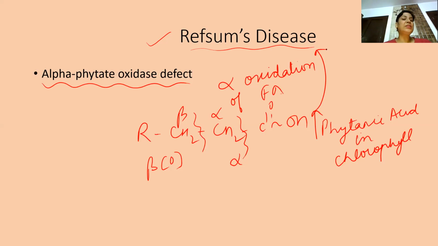The person suffering from Refsum's disease cannot digest green leafy vegetables because they are rich in chlorophyll, and this enzyme is defective, so there will be accumulation of phytanic acid residues. Again, a very important disorder.